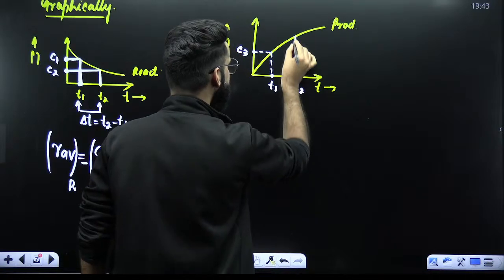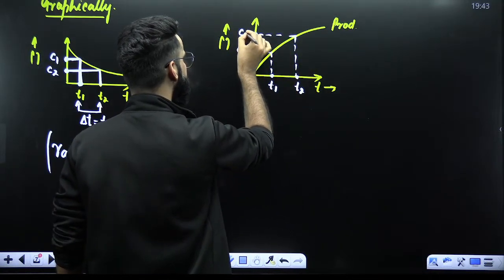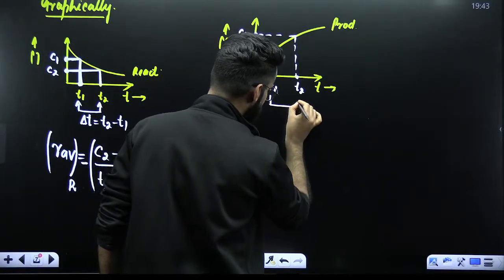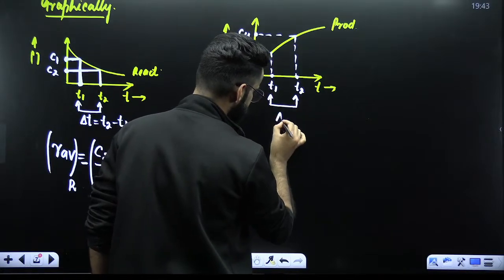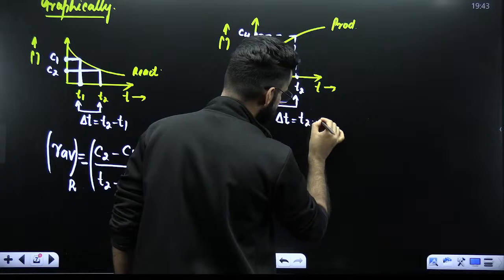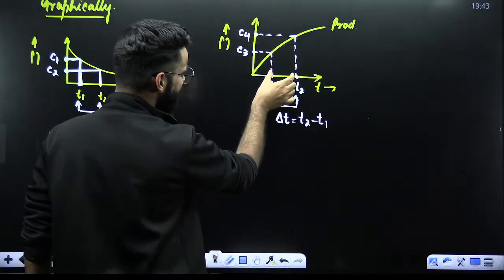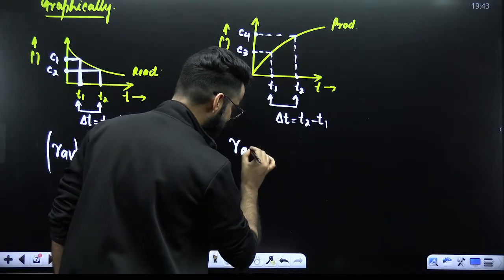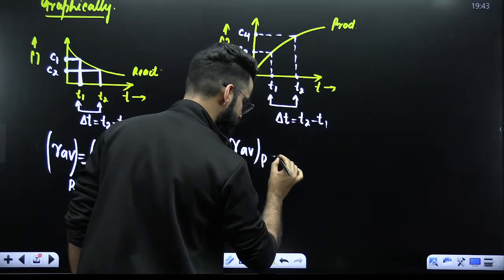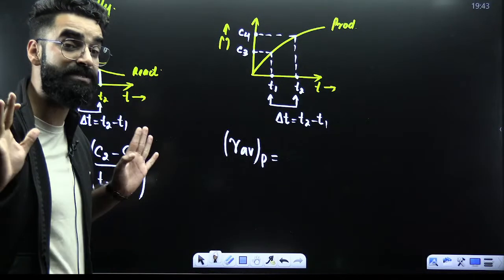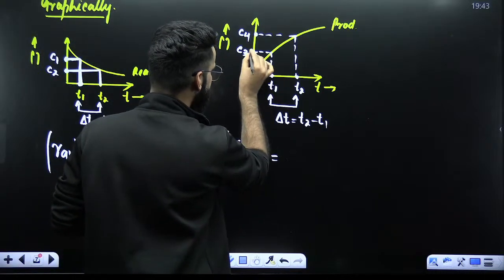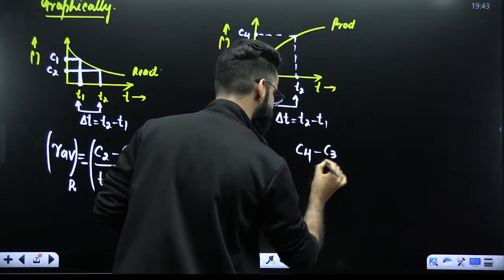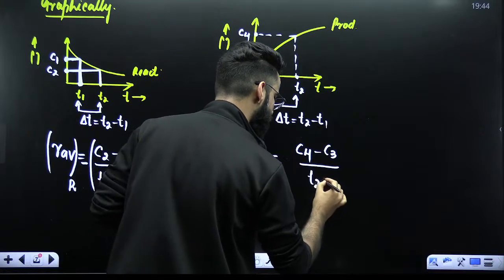Similarly, at time T2, what is the concentration of product? The concentration of product was C4 at time T2. Again, my dear students, I'm choosing this time interval, which I'm representing with delta t, which is nothing but T2 minus T1. In this time interval, I want to calculate the rate of reaction. So I'm technically calculating the average rate of reaction with respect to products, which will be equal to the change in the concentration of product. This is the initial concentration of product, this is the final concentration of product. So final concentration minus initial concentration, divided by the time interval, that is T2 minus T1.